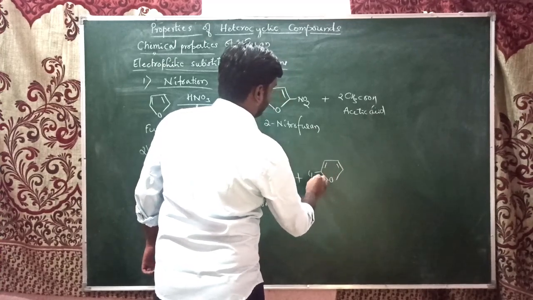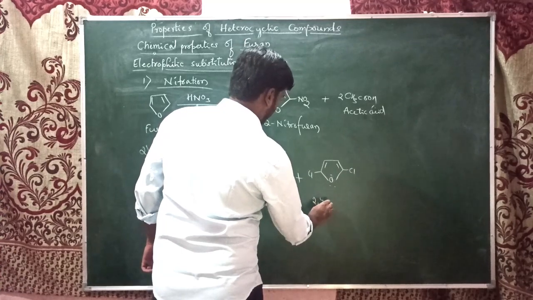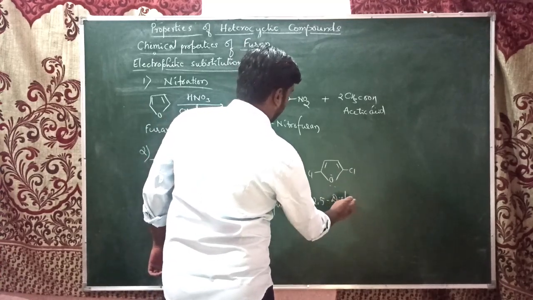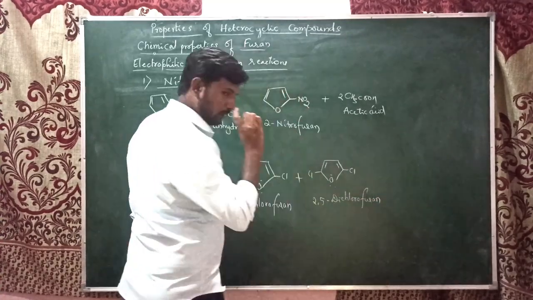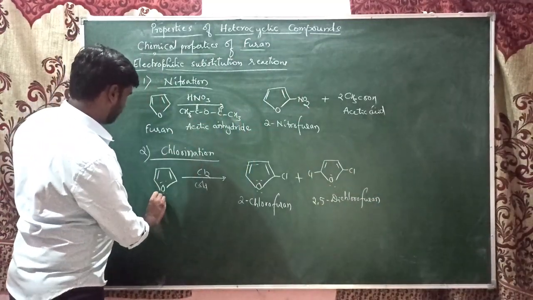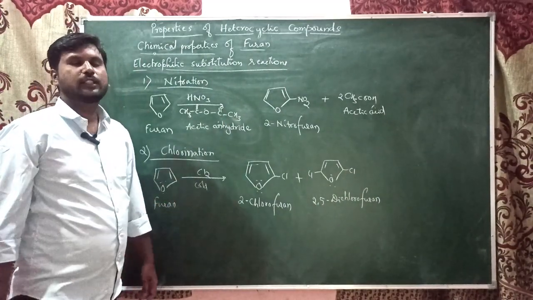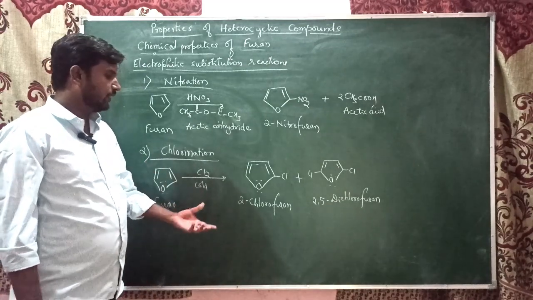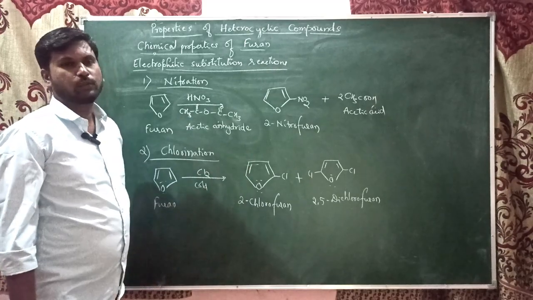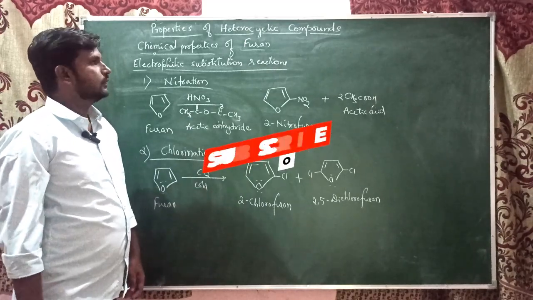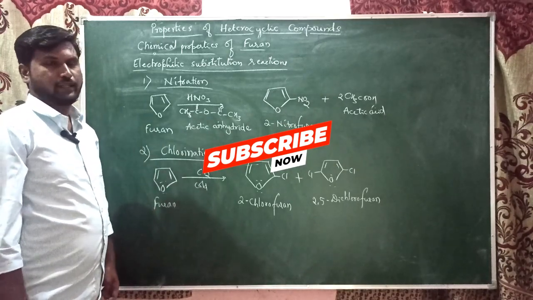That is at fifth position, and also second position we get the chlorination, that is 2,5 dichlorofuran. So when furan undergoes chlorination, which takes place readily, we get the mixture of 2 chlorofuran and also 2,5 dichlorofuran. So this is about the electrophilic substitution reactions in furan.